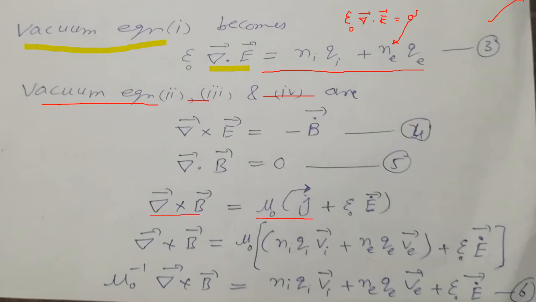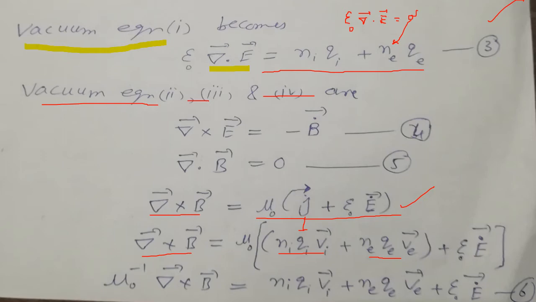This is the fourth Maxwell equation, and here we put the values of J. We get del cross B is equal to mu naught into, from equation number 2, NiQiVi, the current density for ions, plus NeQeVe, the current density for the electrons, plus epsilon naught E dot.